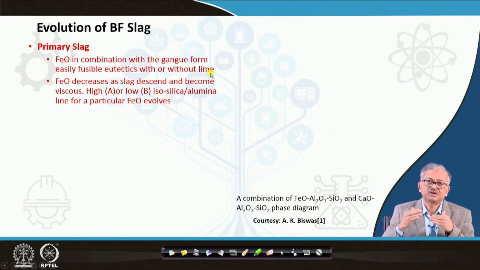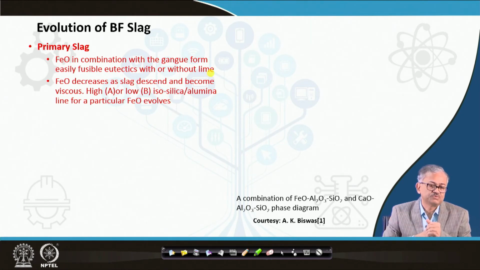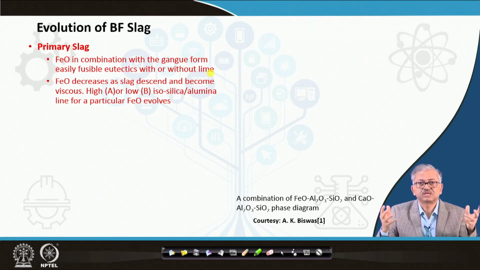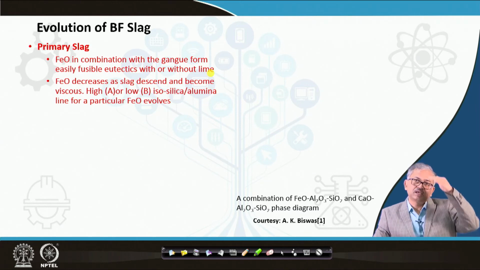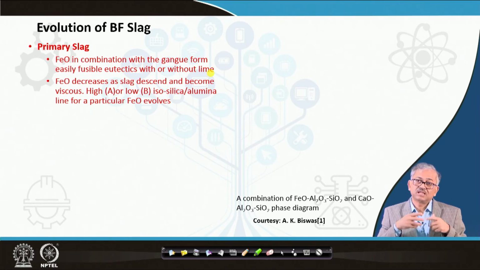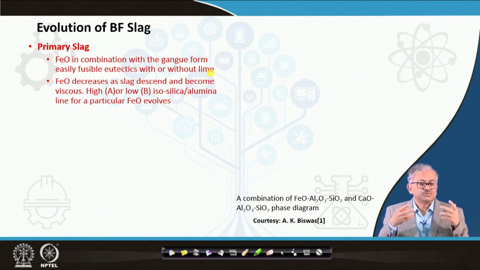In the upper part of the furnace, lime cannot dissolve into the slag much. So FeO, Al2O3 and SiO2 make eutectic slag formation, which is called the primary slag. As it goes down, FeO progressively decreases because of direct reduction, and the slag becomes viscous again in the absence of lime. You have Al2O3, SiO2, MnO, and FeO is decreasing, so the slag becomes viscous.